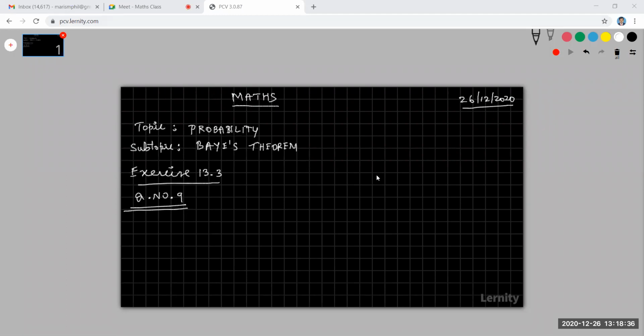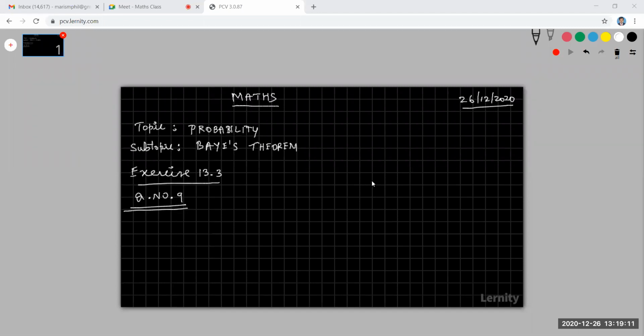Two groups are competing for the position on the board of directors of a corporation. The probabilities that the first and second group will win are 0.6 and 0.4 respectively. Further, if the first group wins, the probability of introducing a new product is 0.7 and for the second group it is 0.3. Find the probability that the new product was introduced by the second group.